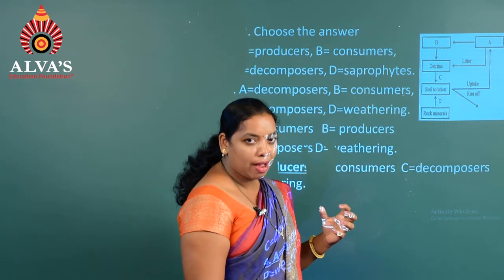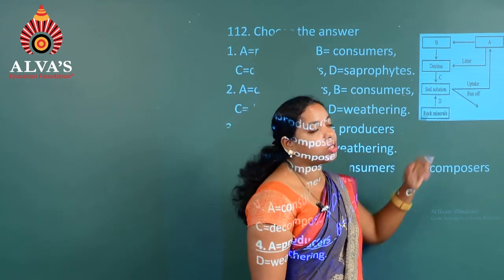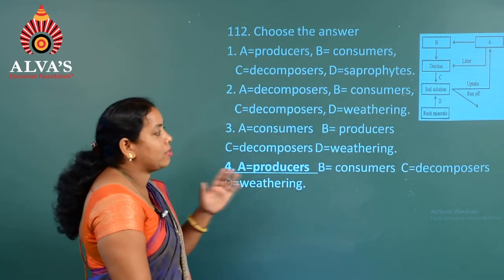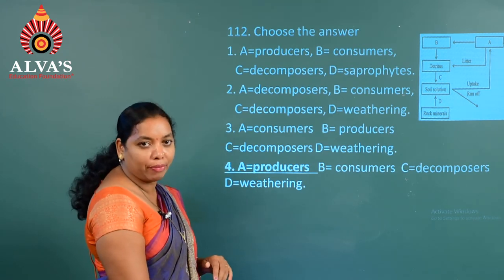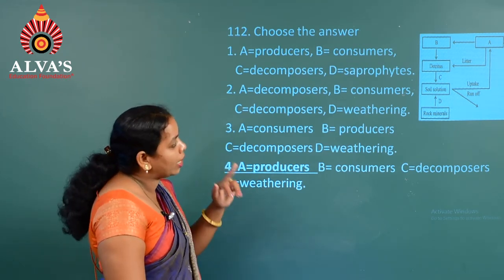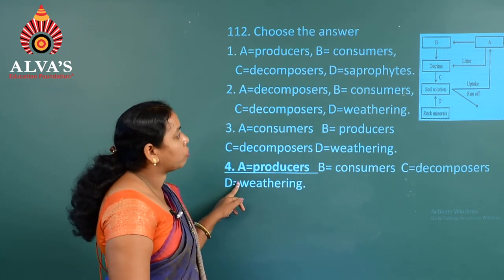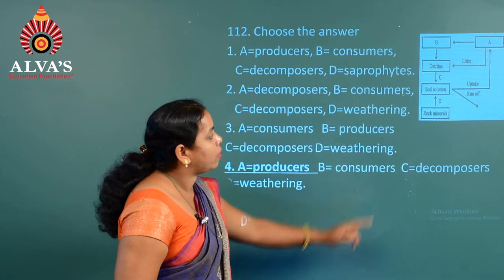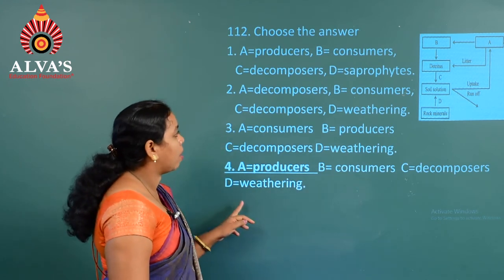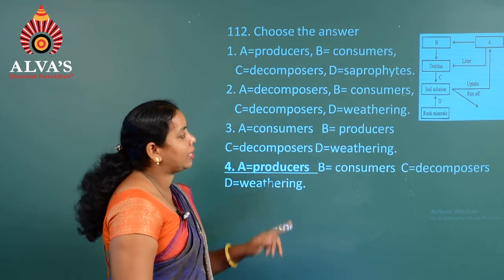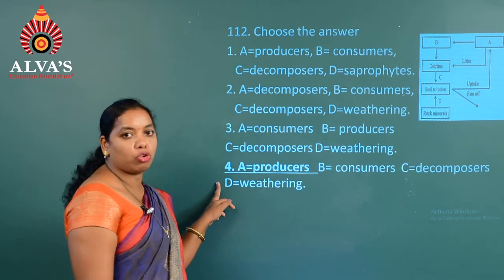Wherever we can see that there is a loss of some amount of phosphorus whenever there is a process of runoff. So, hence you can see it is an example of an imperfect cycle. The question is to identify A, B, C, D. Here A is a producer, B is a consumer, C is the decomposers, and D is weathering, and the right answer is the fourth option.